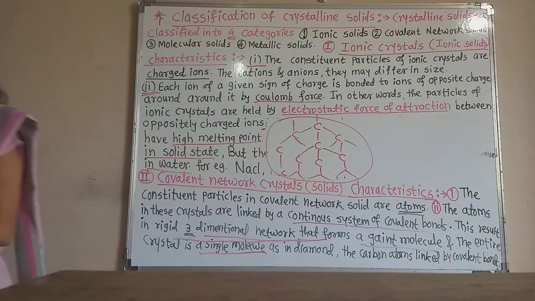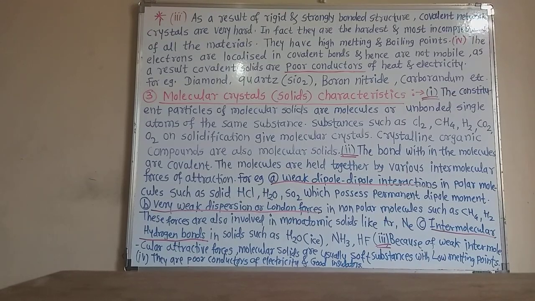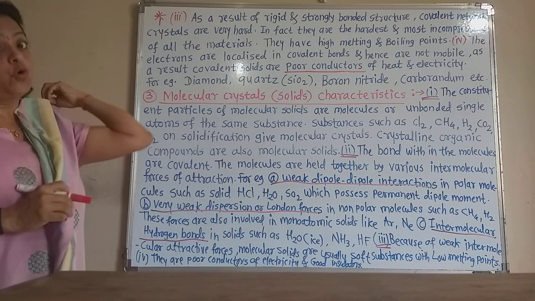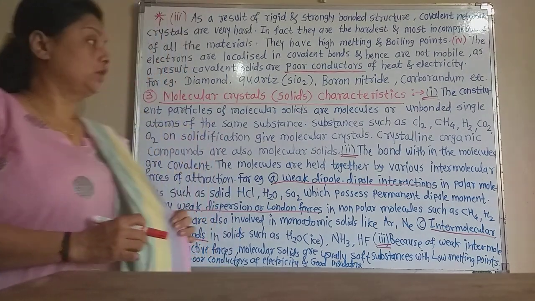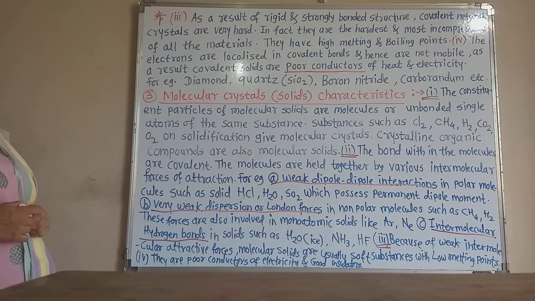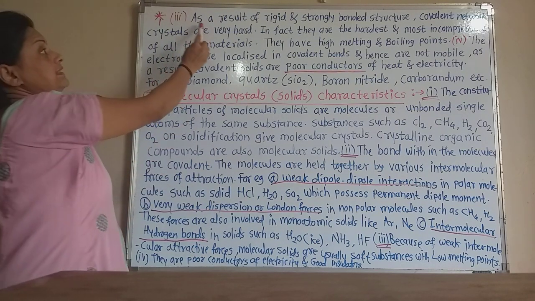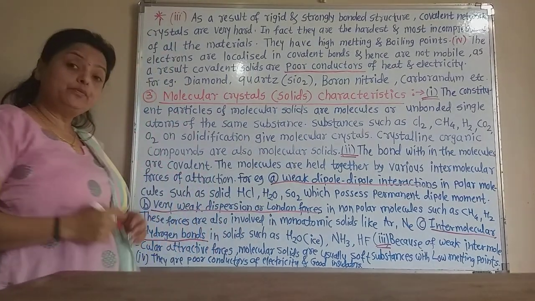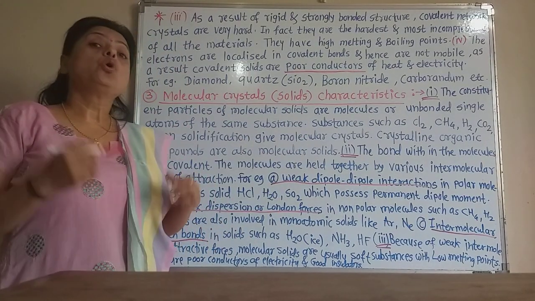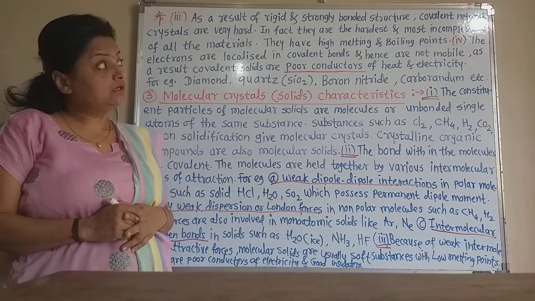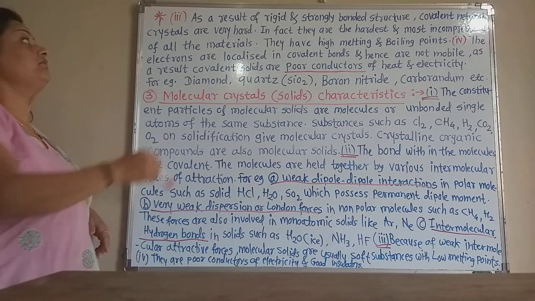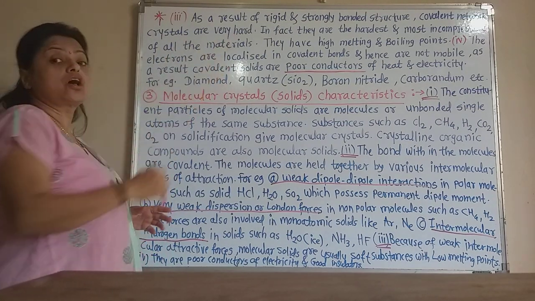Now let us learn the third characteristic of covalent network solids. As a result of the rigid and strongly bonded structure in the covalent network solid, the covalent network crystals are very hard.